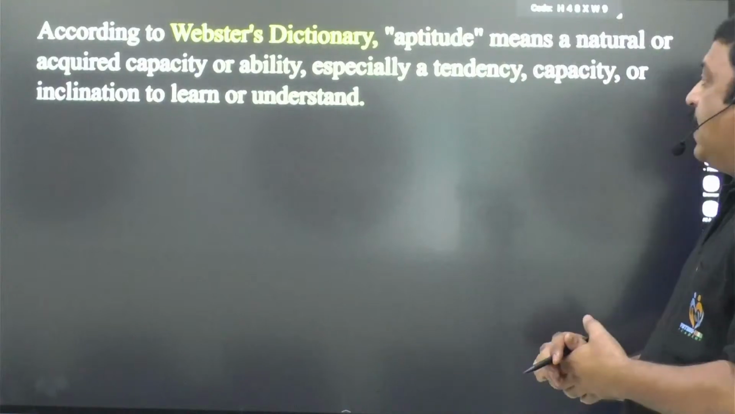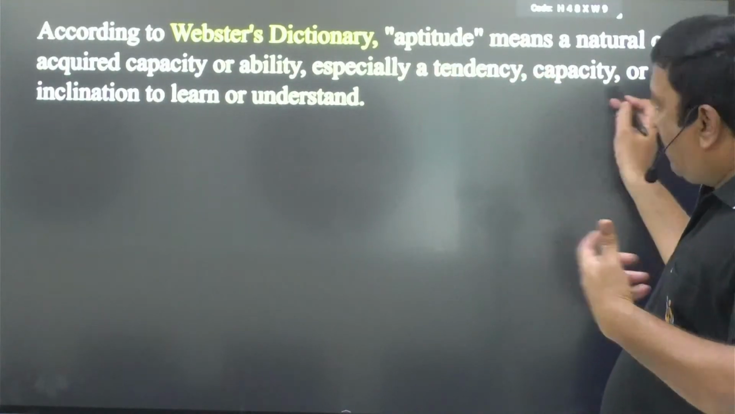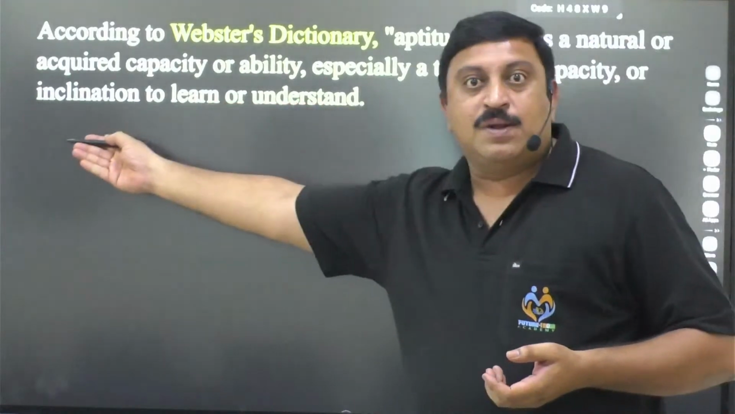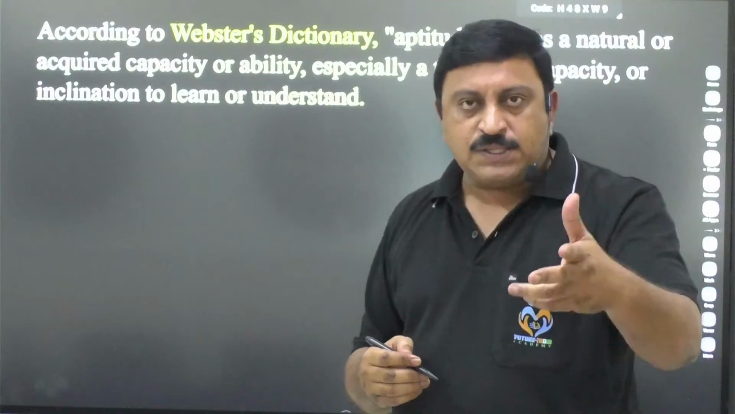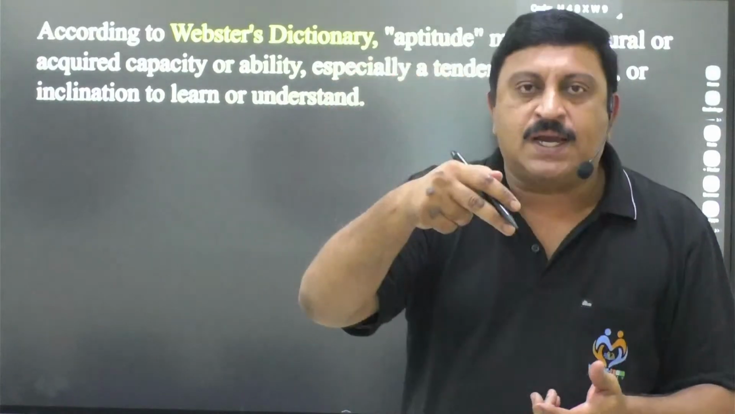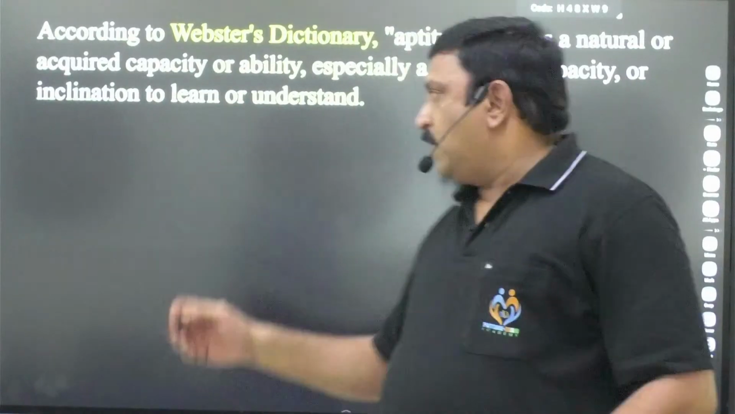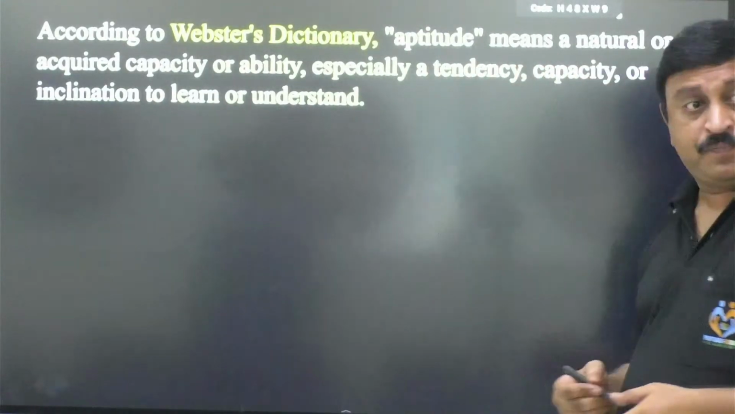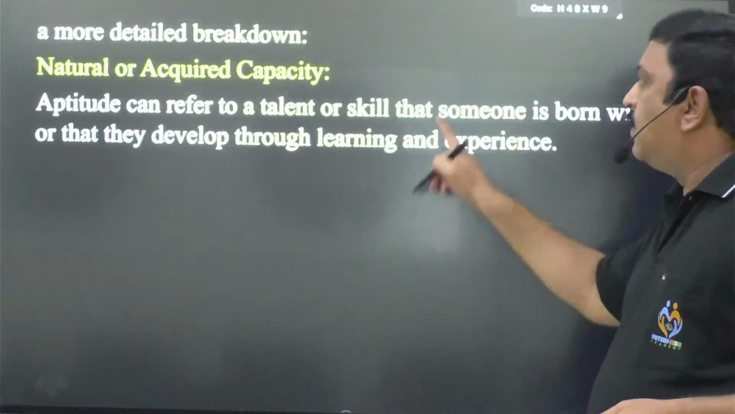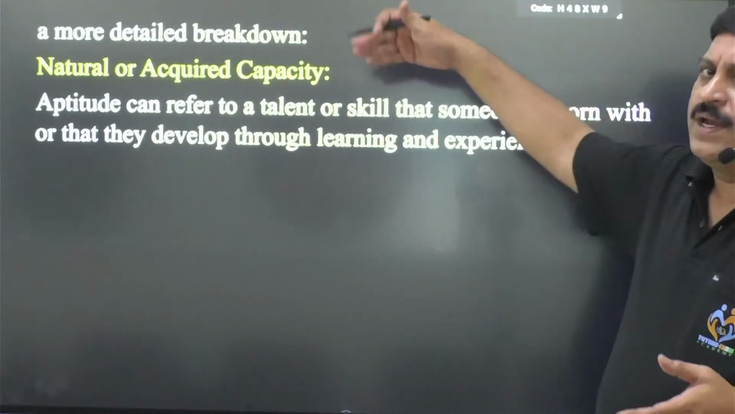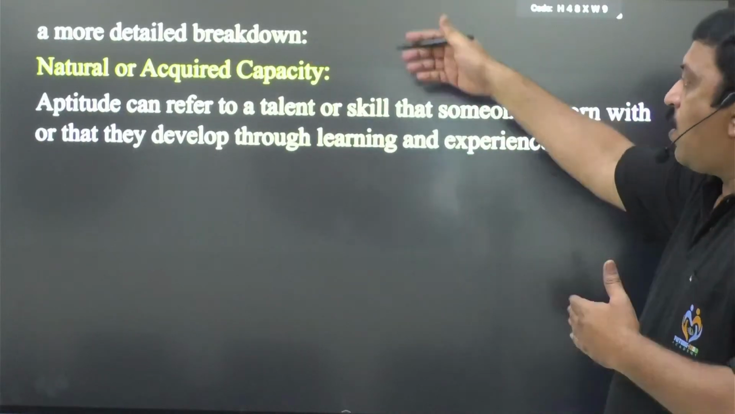Now here it is especially a tendency, capacity or inclination to learn. This is very important. If you don't have the ability or capacity, then definitely you should have a minimum inclination to learn. That is what aptitude is, right? So this is what they said. Then I'll go with a more detailed breakdown of this. Simply, I can say, natural or acquired capacity.